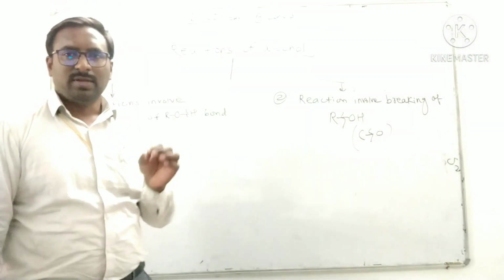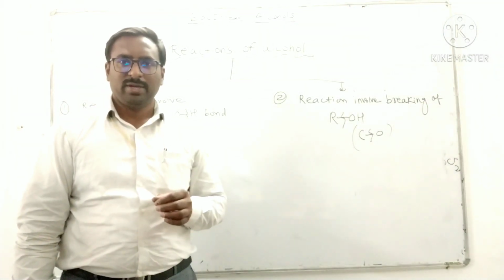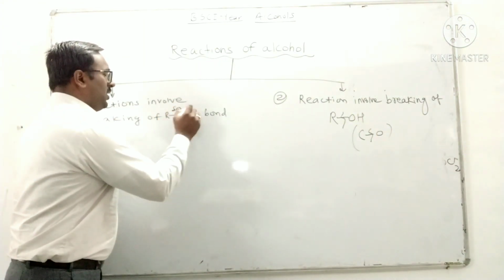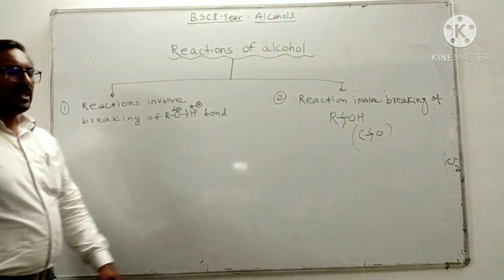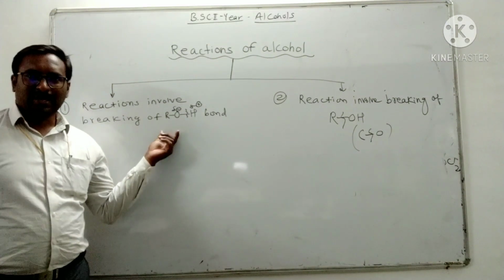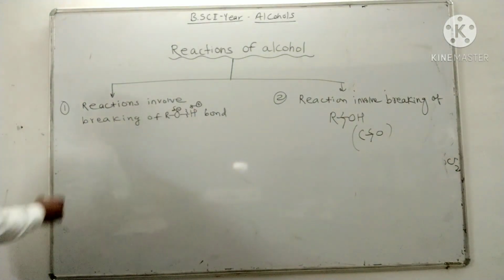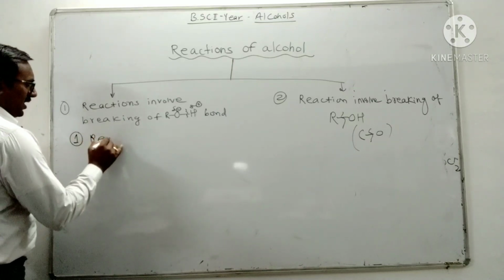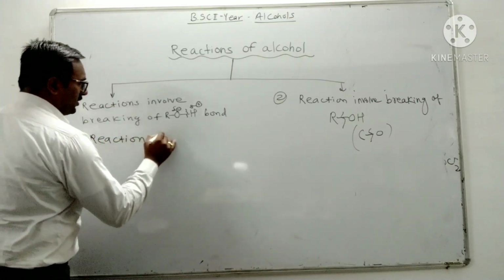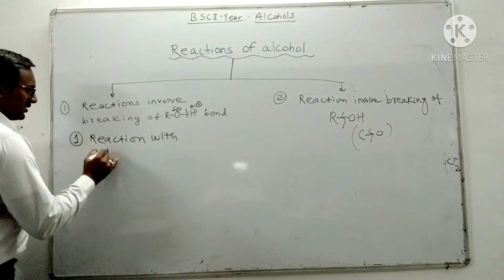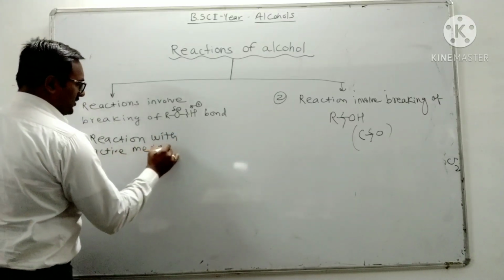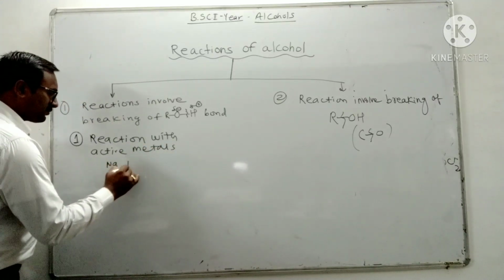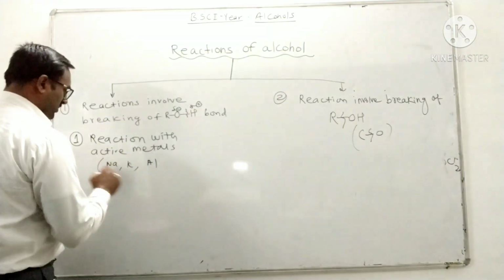We know that alcohols are polar molecules. Oxygen is more electronegative, therefore it carries a negative dipole, and hydrogen carries a positive dipole. So there may be release of H plus ion, and alcohol can act as an acid. Examples are reaction with active metals. Alcohol can react with active metals such as sodium, potassium, and aluminium also.